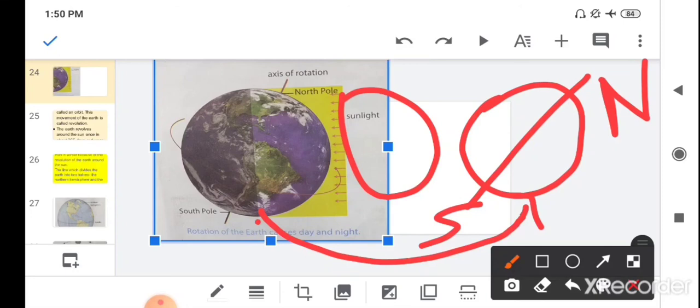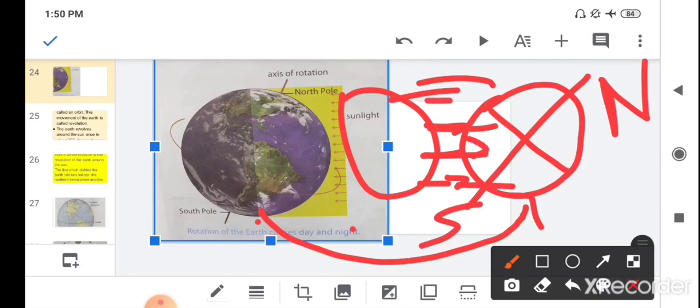So now this time the south pole is towards the sun, and the north pole is away from the sun. So the southern hemisphere now has summer, and the northern hemisphere has winter, because the southern part of the earth is getting more sunlight as compared to the northern hemisphere.